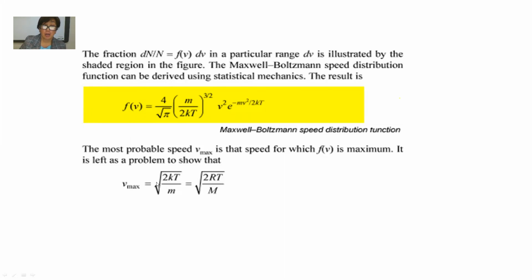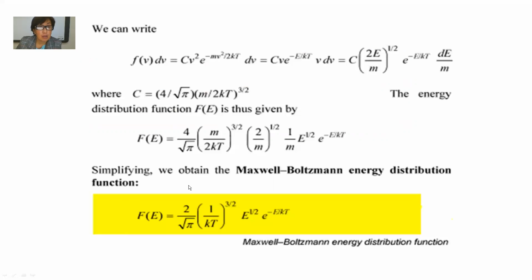The maximum speed, v maximum, is given by the square root of 2RT divided by molar mass, which equals the square root of 2kT divided by the mass of the gas molecule. And here we take the maximum of the energy distribution function.